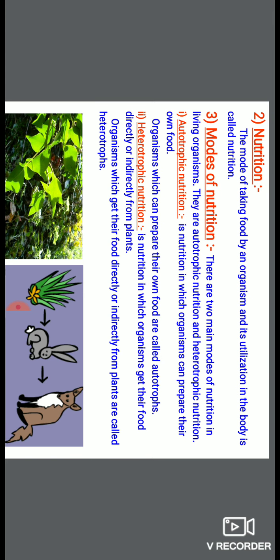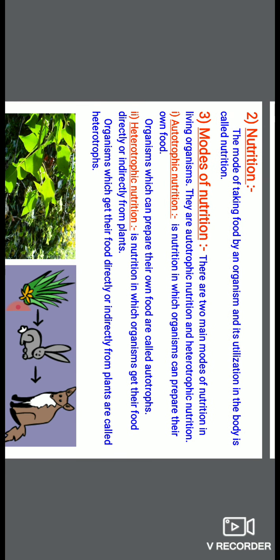Heterotrophic nutrition is a nutrition where organisms don't synthesize their own food, but they get their food directly or indirectly from plants. It means in the heterotrophic mode of nutrition, those organisms don't synthesize their own food. वो अपना खाना खुद नहीं बना सकते. They are dependent directly and indirectly on plants for nutrition.